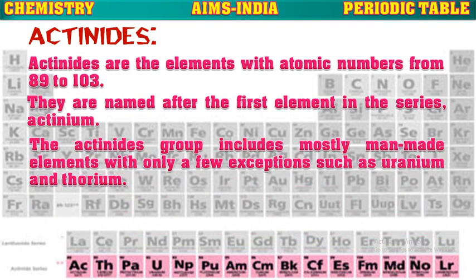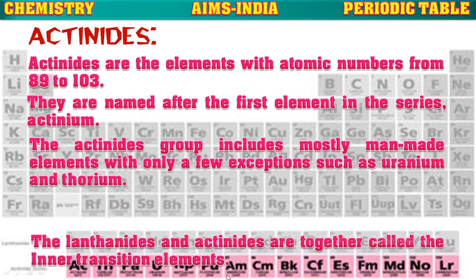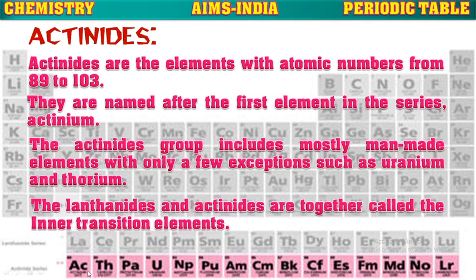The actinoid group includes mostly man-made elements, that means synthetic elements, with only a few exceptions such as uranium and thorium. The remaining are mostly man-made or synthetic elements. These lanthanoids and actinoids together are called inner transition elements.